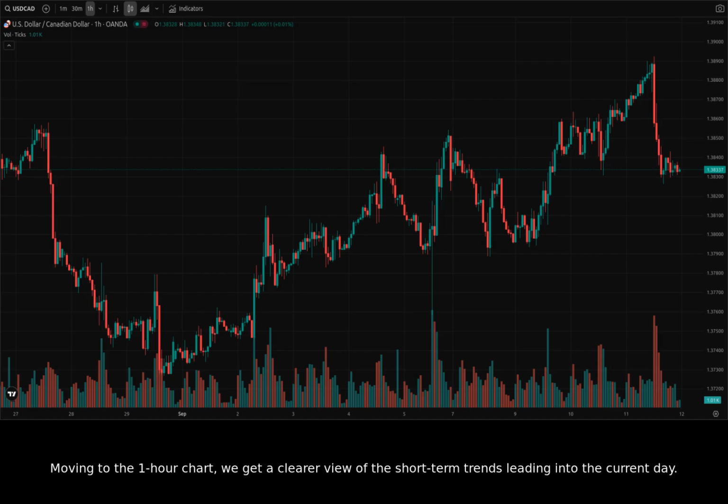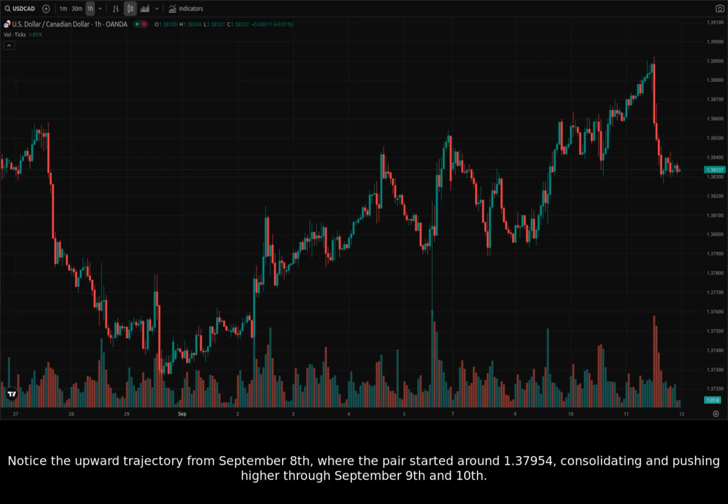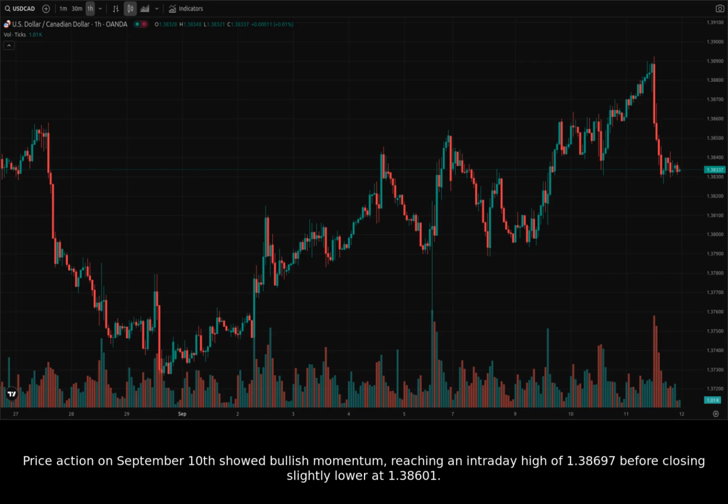Moving to the 1-hour chart, we get a clearer view of the short-term trends leading into the current day. Notice the upward trajectory from September 8th, where the pair started around 1.37954, consolidating and pushing higher through September 9th and 10th. Price action on September 10th showed bullish momentum, reaching an intraday high of 1.38697 before closing slightly lower at 1.38601.